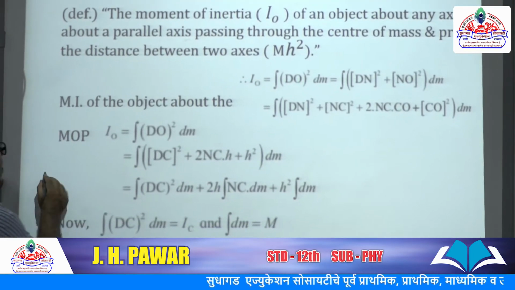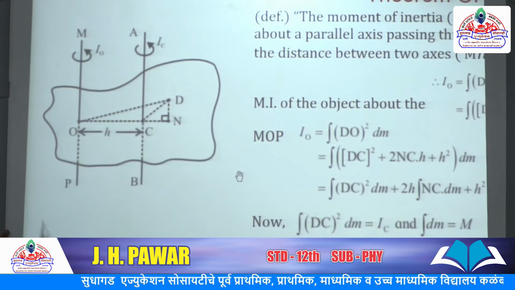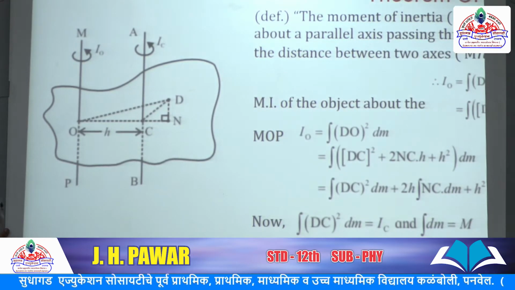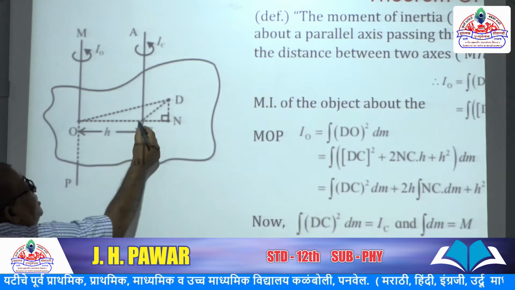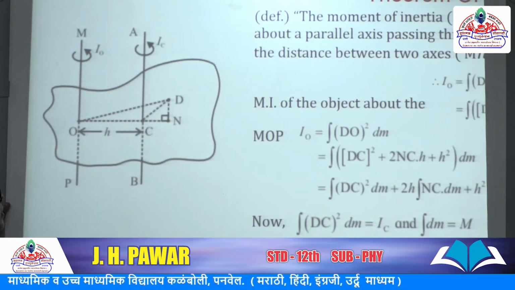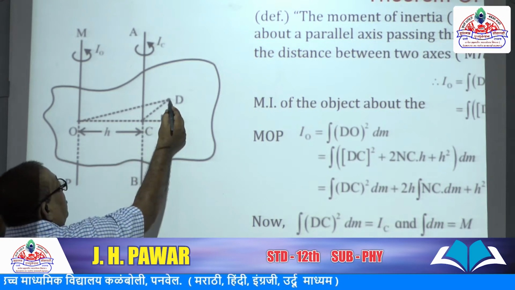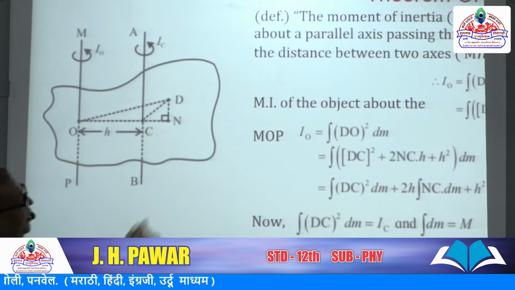Similarly, the moment of inertia of the object about ACB is the integration of DC square dm, because the perpendicular distance is DC. It is given here.